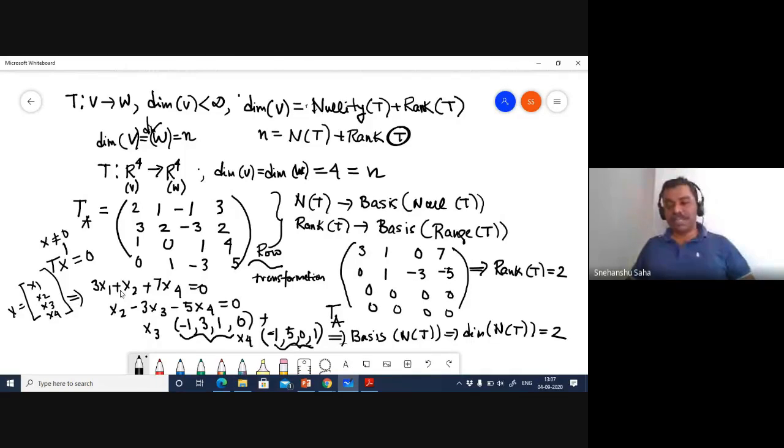So what do you see? This is 2, this is 2, add, you will get 4, which is the dimension of the vector space. So just a quick example to show that this really holds.